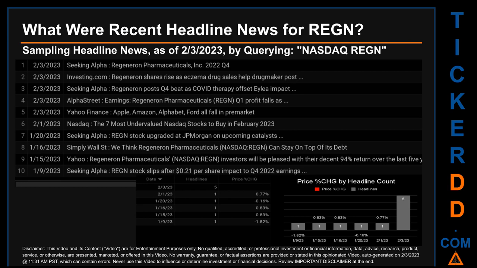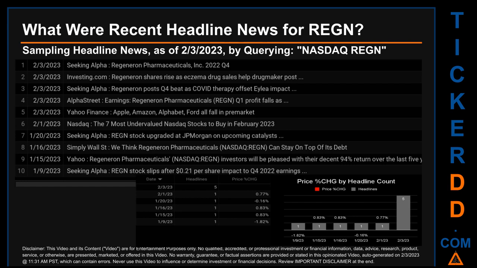The oldest publication was on Monday, January 9, 2023, 1 month and 25 days ago, when Seeking Alpha published the headline that read, REGN stock slips after 21 cents per share impact to Q4 2022 earnings. The latest publication date was the day with the most found headlines. I have not yet received pricing data for that day, so cannot calculate the day's percentage change in price.